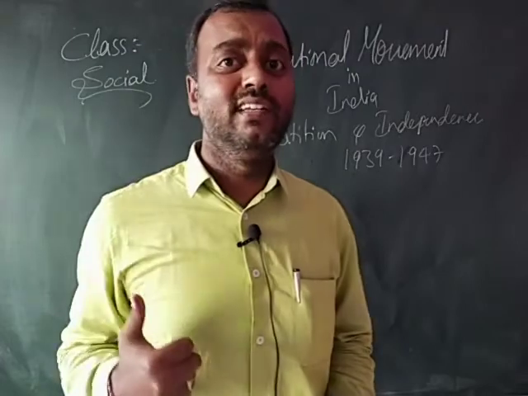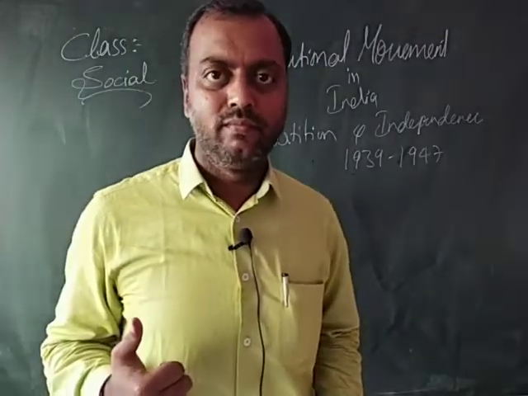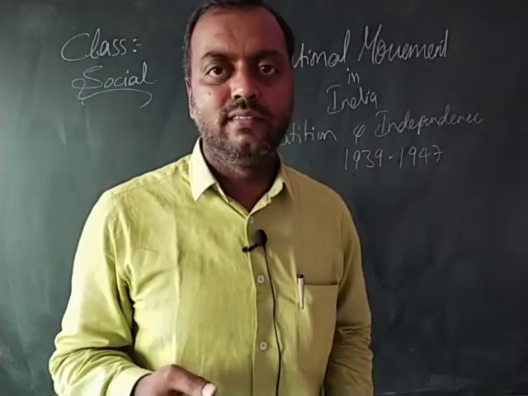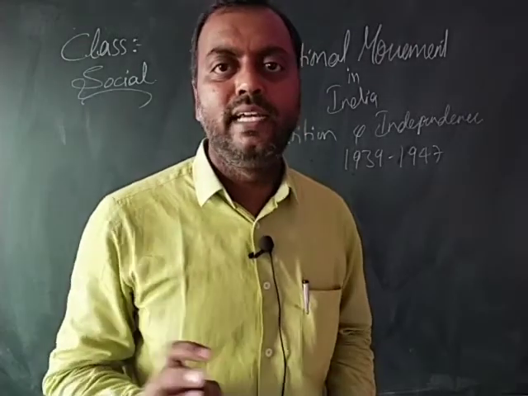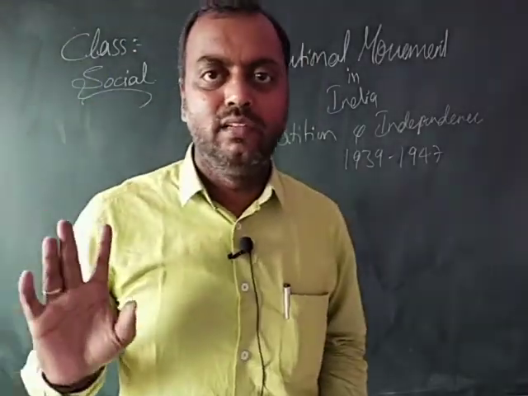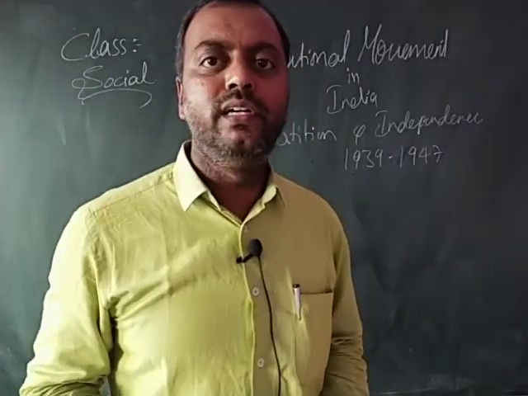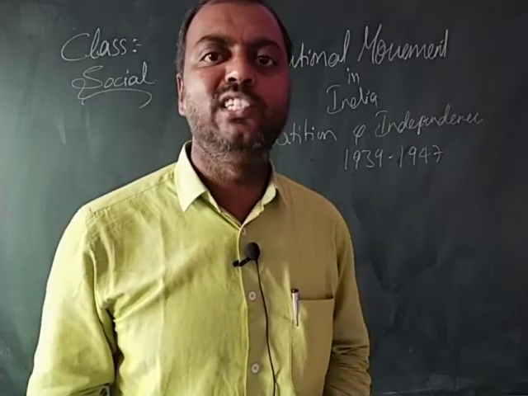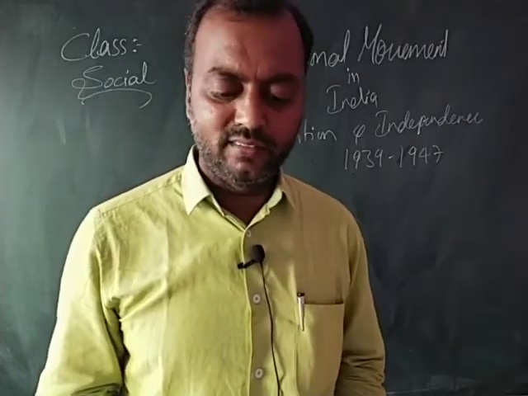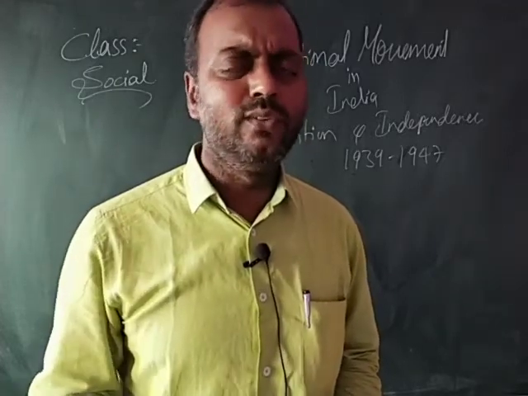What is this dominion status? That means a partial freedom will be given, but regarding the military and the foreign policy, the Queen will be the head. The British Parliament proposed a dominion status, and they wanted to give it soon after the war.